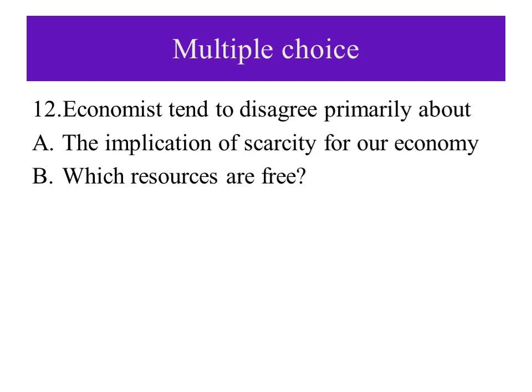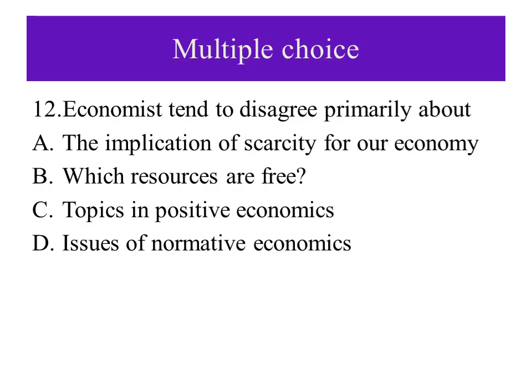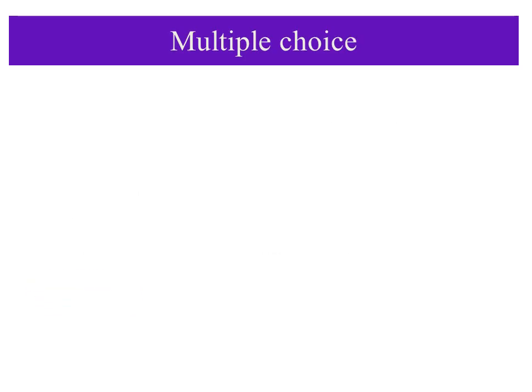B. which resources are free. They have not agreed on that till now. C. topics in positive economics. D. issues of normative economics. Which one is the answer? The answer is D.